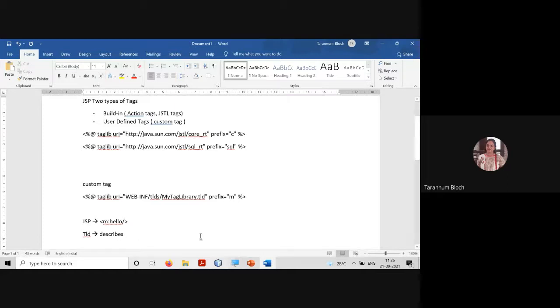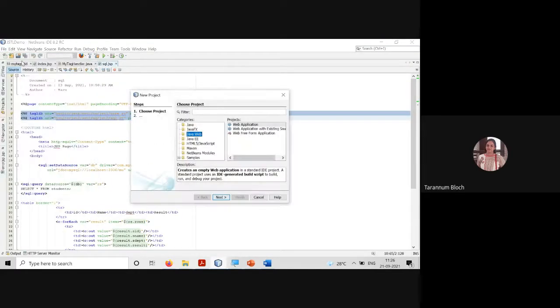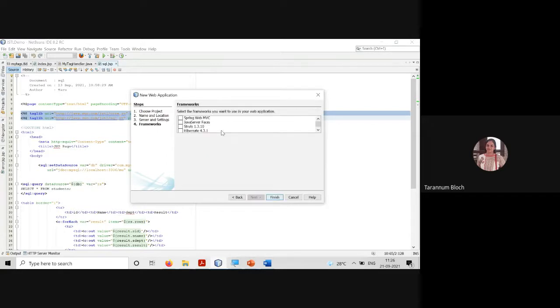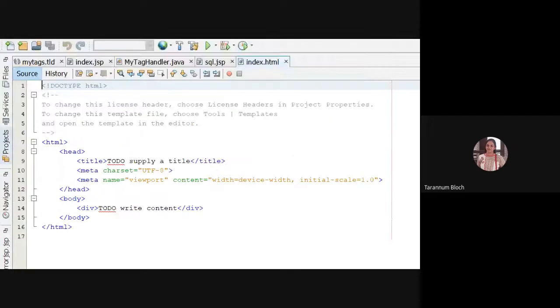Now understand here, suppose I'm creating a web application and I want to create my tags. I choose the server and click on finish. What I want first of all is a tag library.